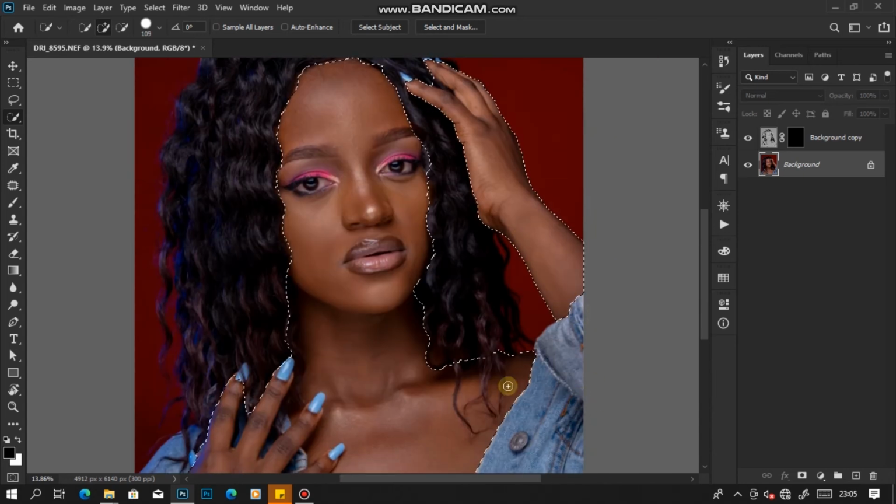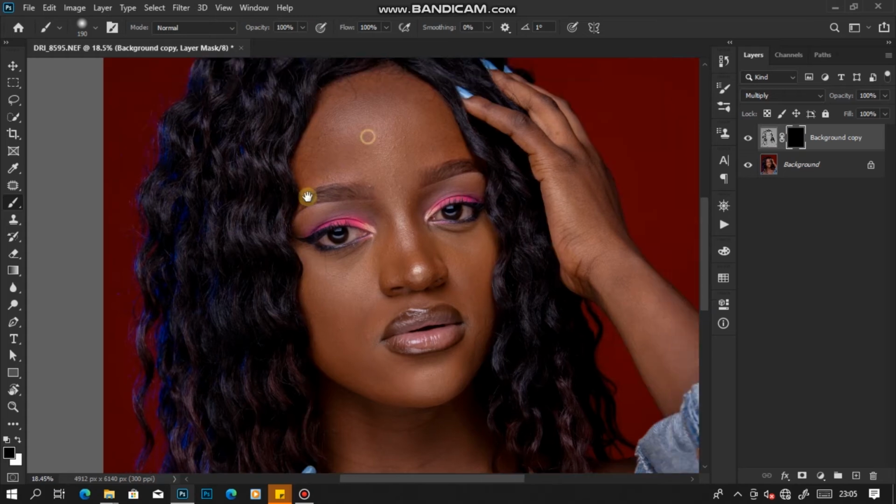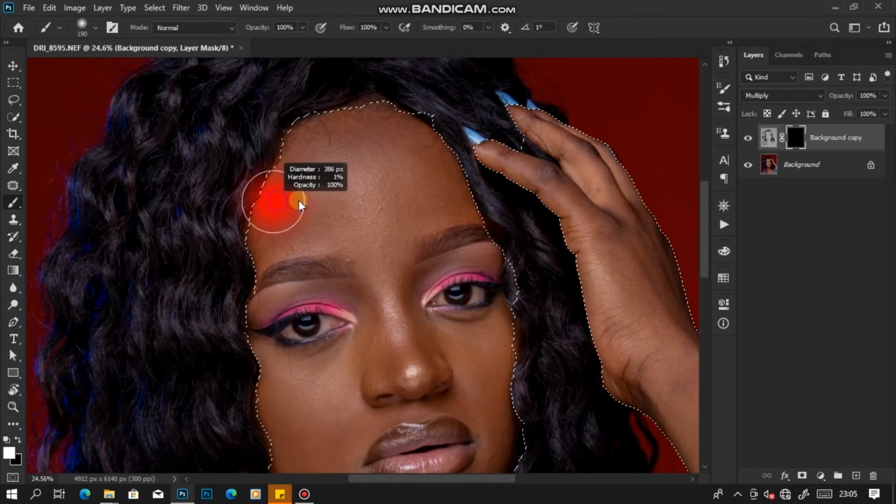Yes, after doing the selection, this is a rough selection. Then we start painting white over this layer mask in order to put our effect.